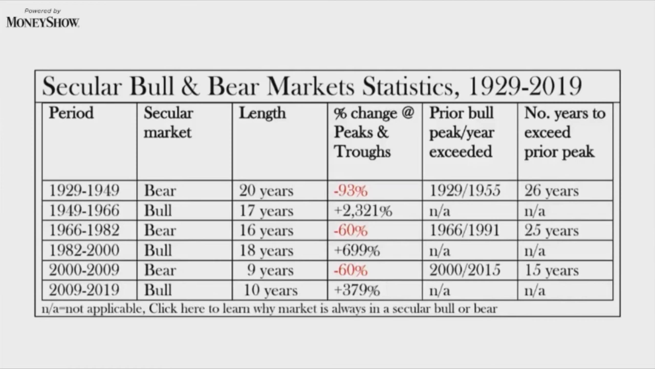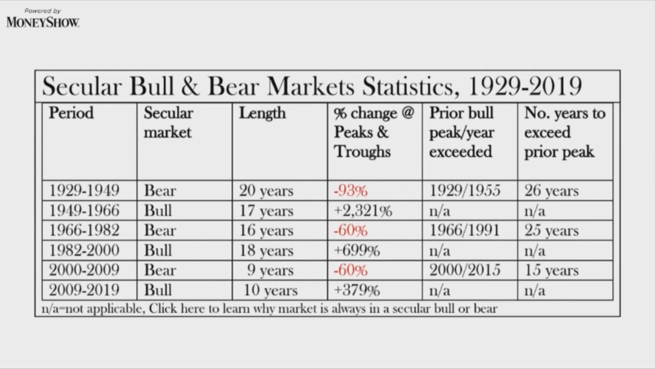So let's talk about secular bull and bear statistics. The 1929 to 1949 bear lasted 20 years, went down 93% from peak to trough. The market did not get back to its 1929 peak until 26 years later, when I was born. From 1929, that was 26 years that it took for the market to get back to its peak.